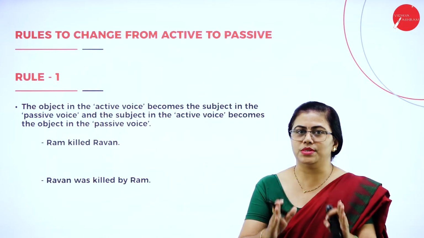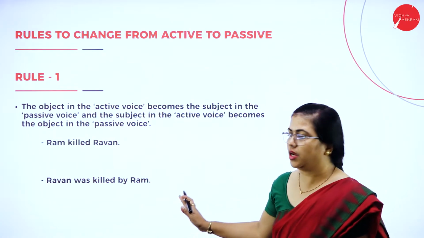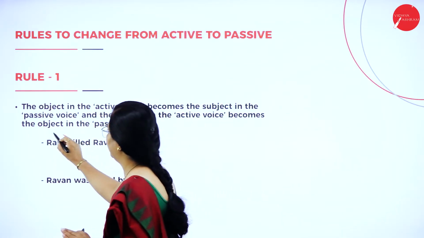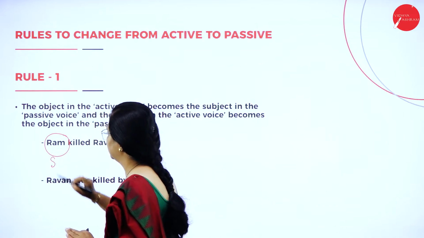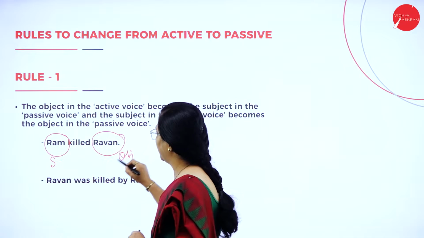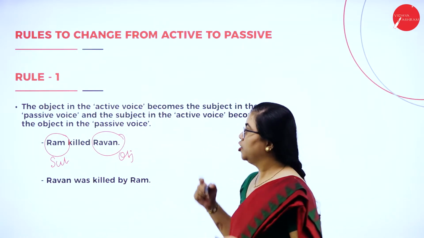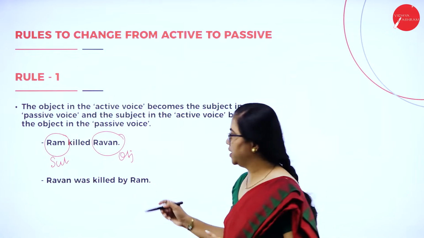We'll concentrate on subject and object only, not on any other word for the time being. Here you can see Ram is the subject, Ravan is the object. Now what did I say? You have to interchange subject and object.